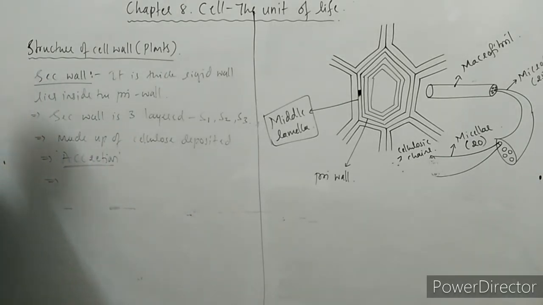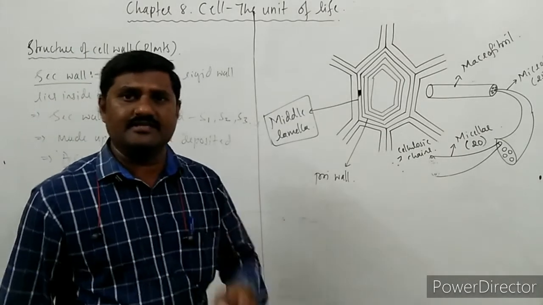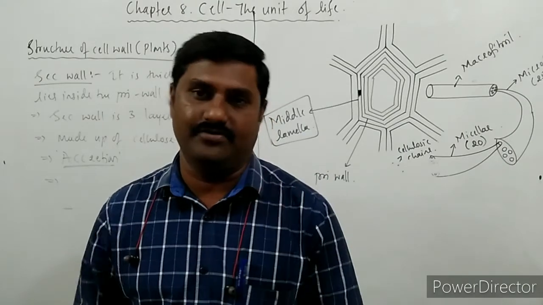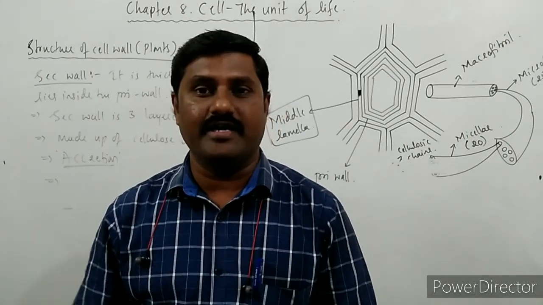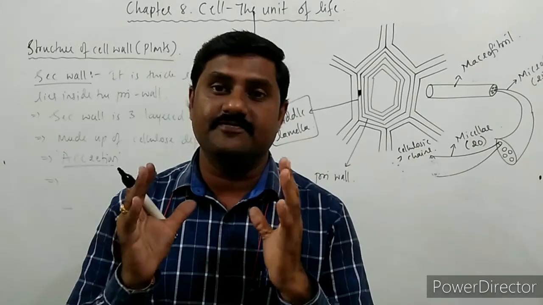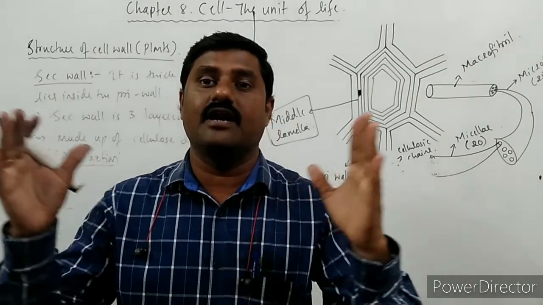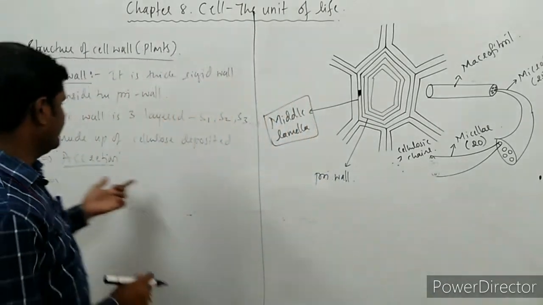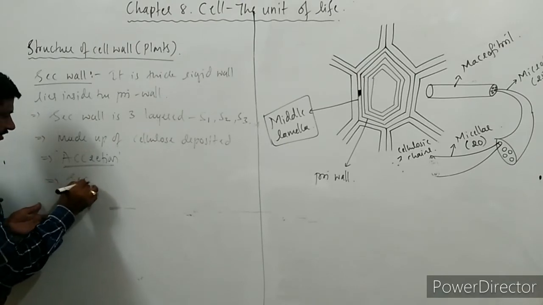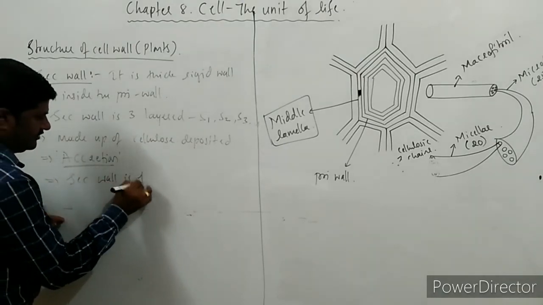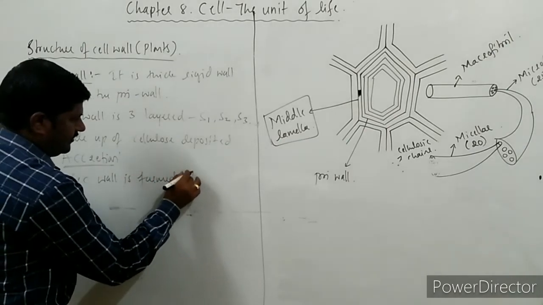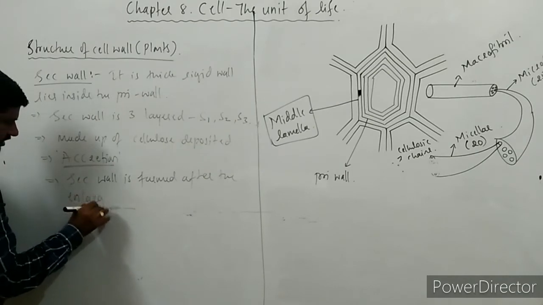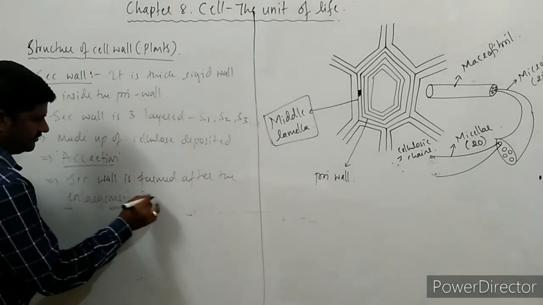Next one. Not only the cellulose, the deposition of other materials also takes place in the secondary wall. And one more point is that this secondary wall is formed after the enlargement of the cell.